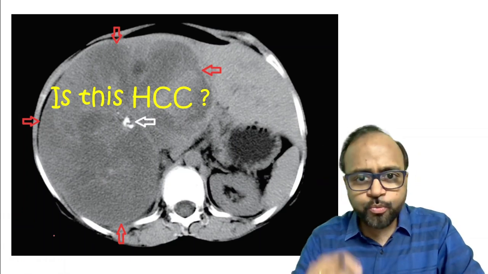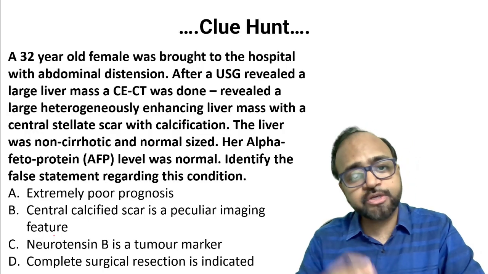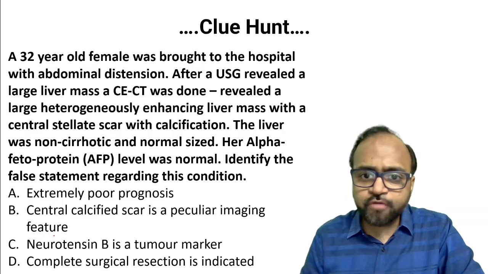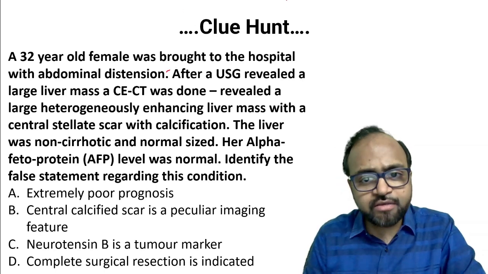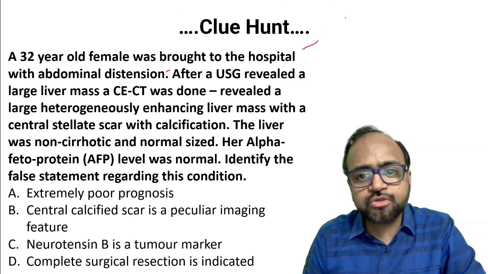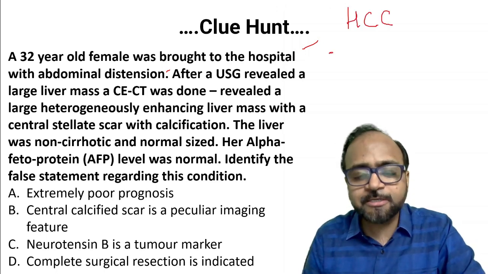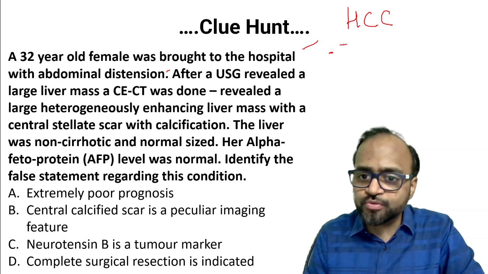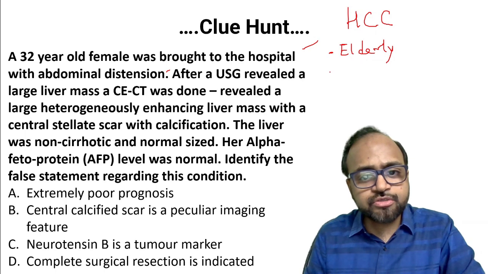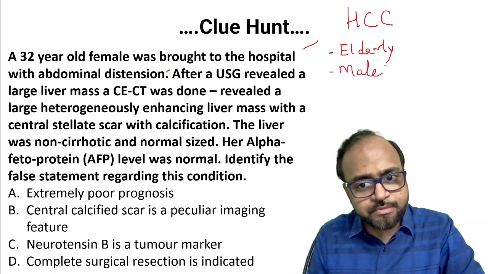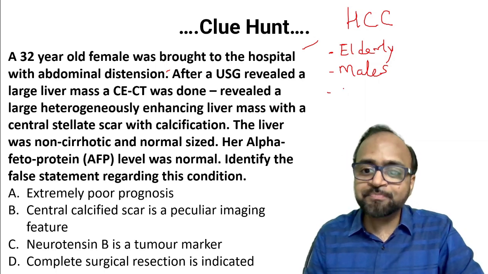Now let us quickly look at the history details in this particular question. Before we do that, let us quickly enlist the various clinical clues associated with hepatocellular cancer. Hepatocellular cancer is usually seen in elderly patients, usually males. There is a very peculiar history associated with the development of HCC, and what is that?